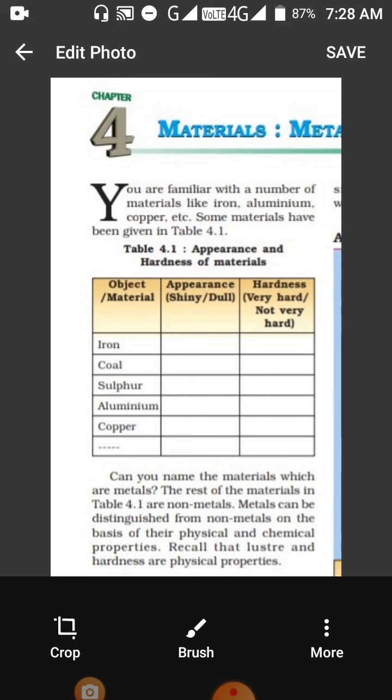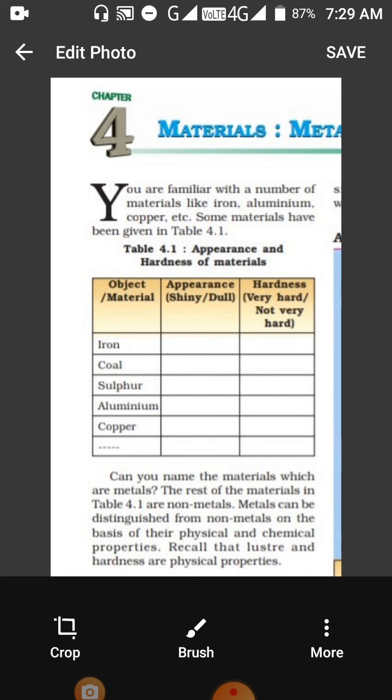From this table, you will be able to write down, most of you have seen these metals. Now can you name the materials which are metals? The rest of the material in the table 4.1 are non-metals. Metals can be distinguished from non-metals on the basis of their physical and chemical properties.